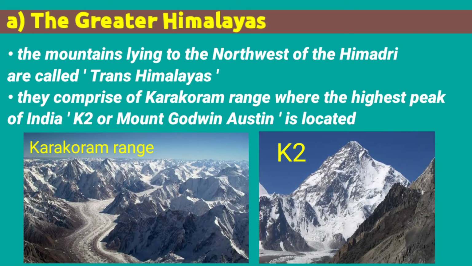The mountains lying to the northwest of the Himadri are called the Trans-Himalayas. These Trans-Himalayas comprise the Karakoram range, where the highest peak of India, K2 or Mount Godwin Austen, is located.